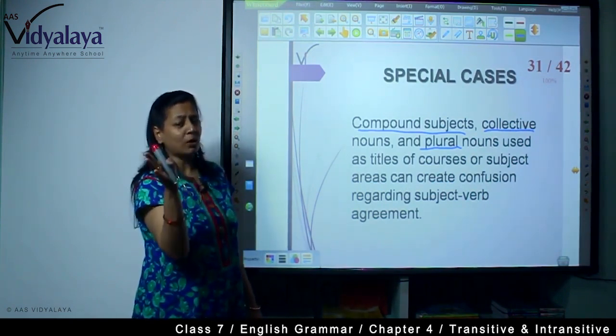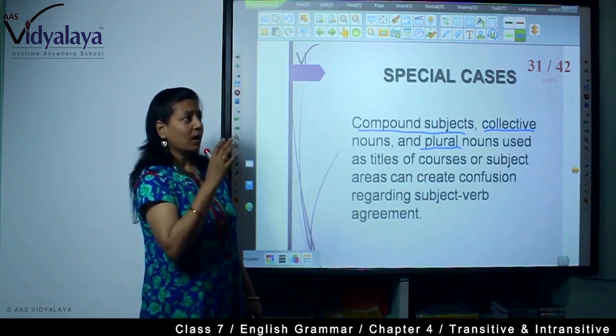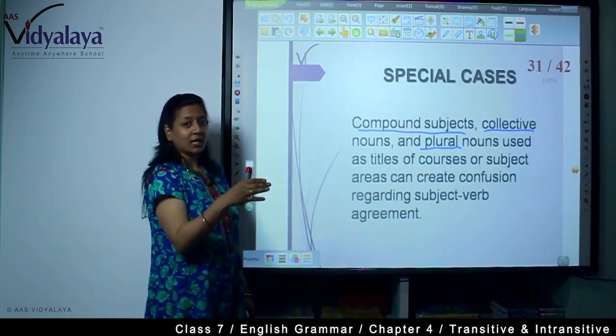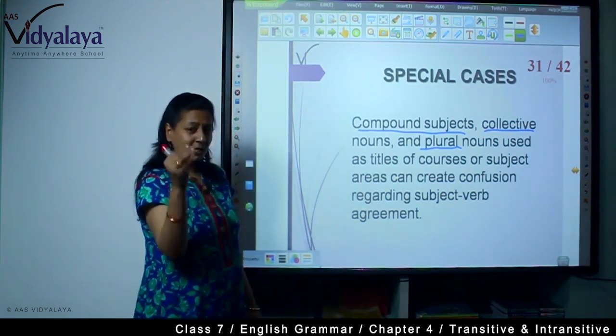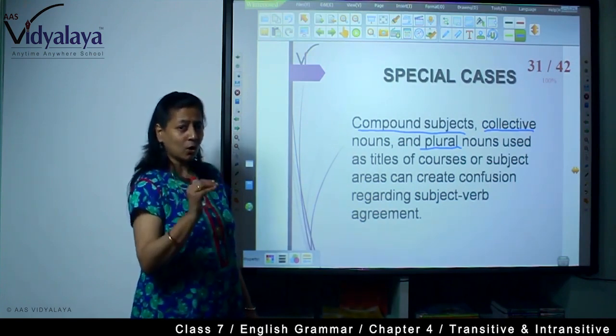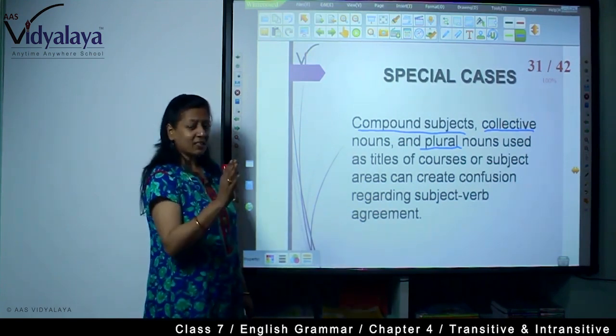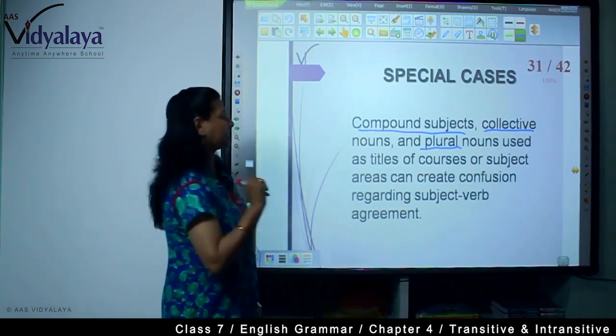Then simple logic will have to be applied. What is the simple logic? You will have to find the subject first, the actual subject. According to that main subject, the verb will be. So, be very careful. The first step will be knowing your subject.